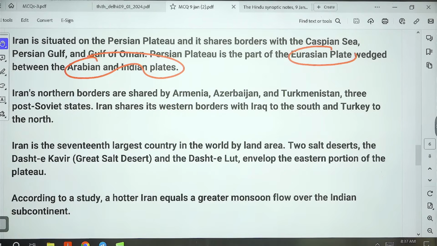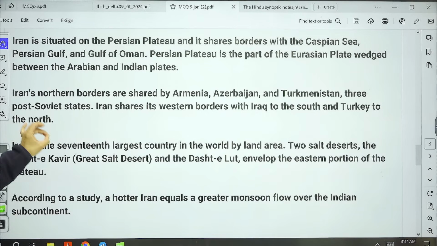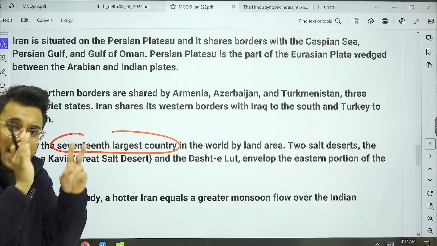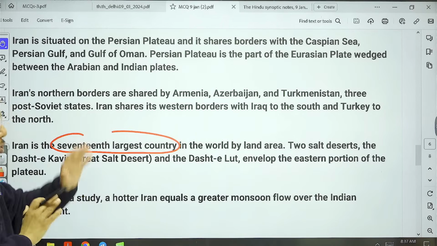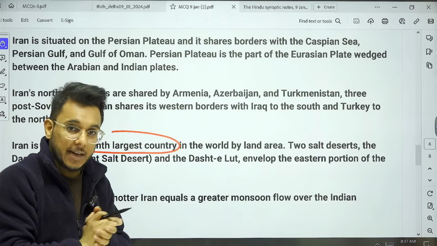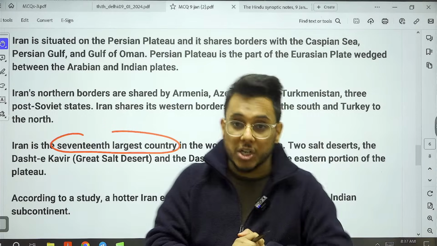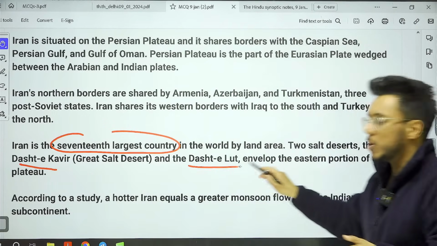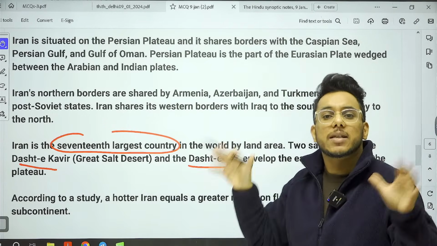Borders we have already discussed, but one very important point about Iran: it is the 17th largest country, and it has two very important salt deserts. A question might come: Dashte Kabir and Dashte Lut are two important salt deserts, situated in which country?